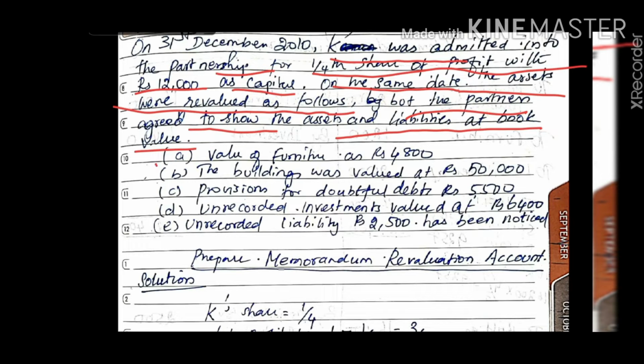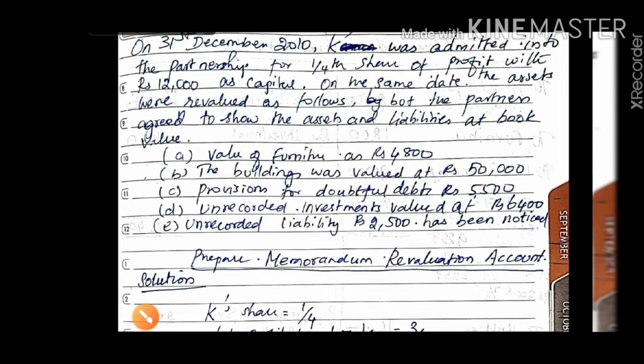And the adjustments are: value of furniture is 4,800, buildings was revalued 50,000, provision for doubtful debts 5,500, unrecorded assets 6,400, that is investment, it comes under asset. Unrecorded liability 2,500 has been noticed.